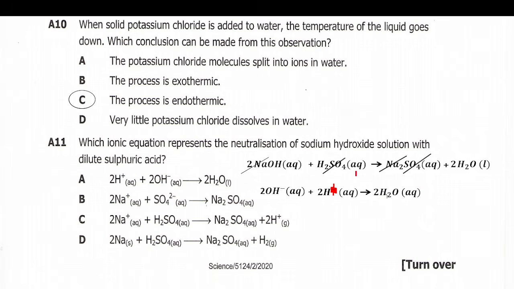So generally when you look at this overall ionic equation now, it looks like, is it A? Yes, though we have swapped. This part here is 2H plus aqueous. Then plus, you look at this part, 2OH negative aqueous. Then on this side you have water here. So our answer is A. Let's go to question number 12.